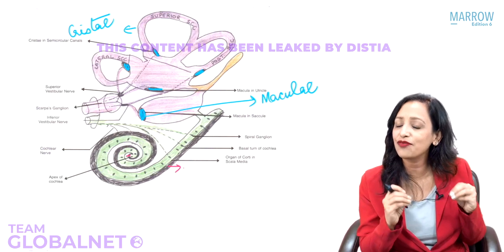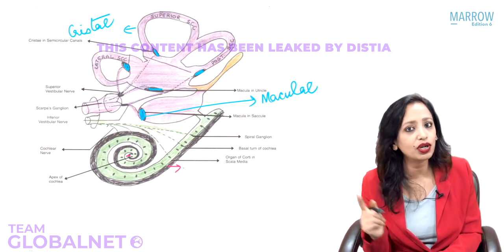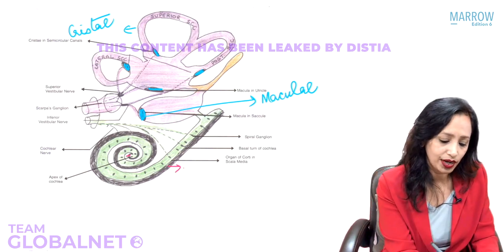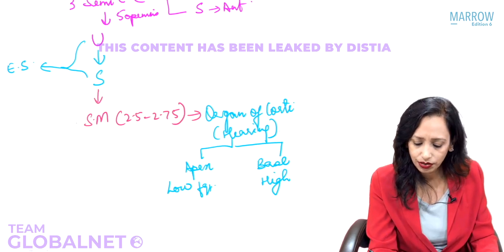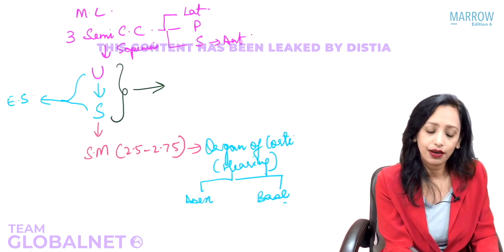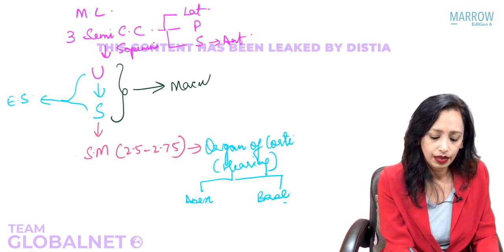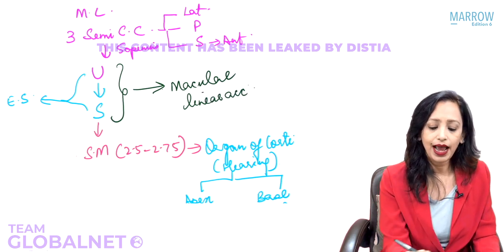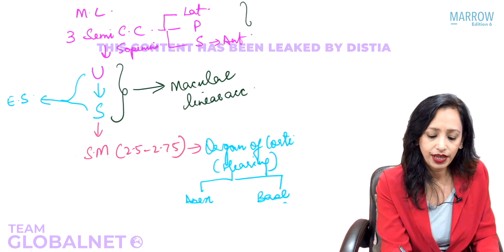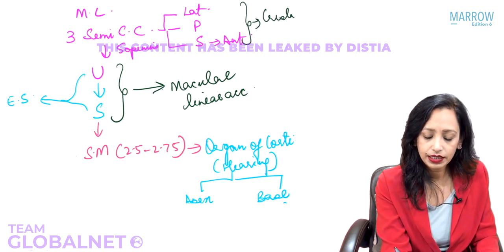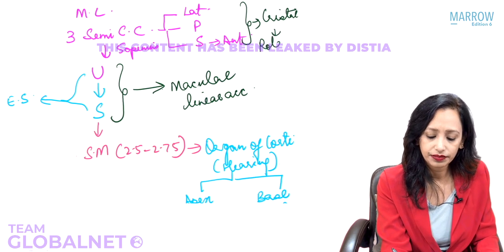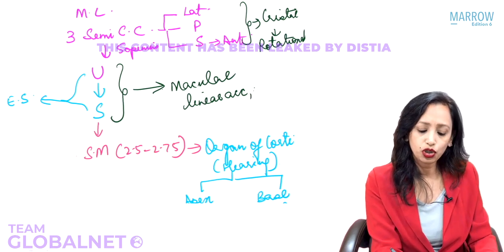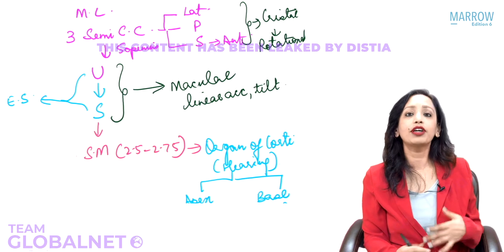What is present in canal? C for canal, C for cristae. So cristae is for rotational acceleration, whereas maculae is for linear acceleration. So let us write this here. Yes, so in the utricle and saccule we have the maculae. Maculae is for linear acceleration. Whereas in the three semicircular canals, we have cristae. Cristae is for rotational acceleration. Along with linear acceleration, the maculae is also for head tilt and for gravitational movements.